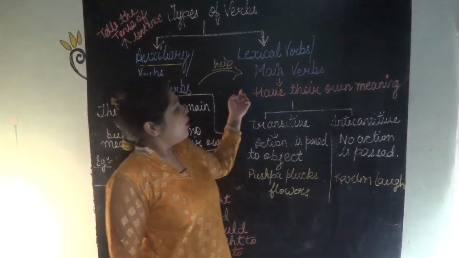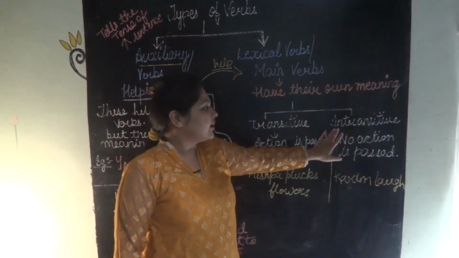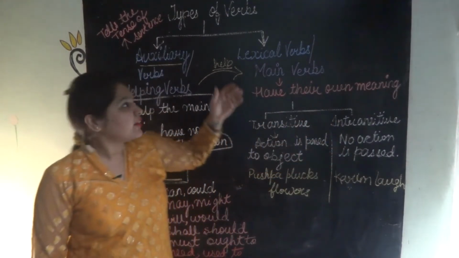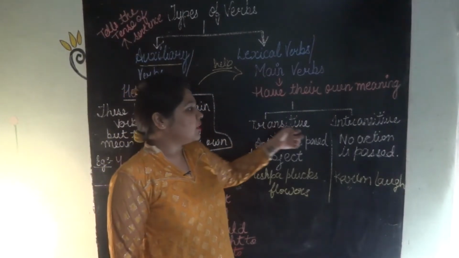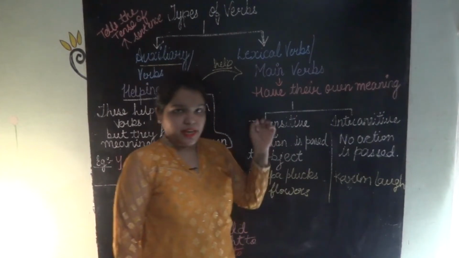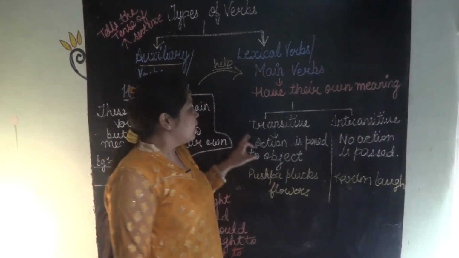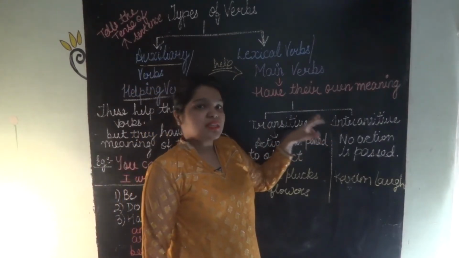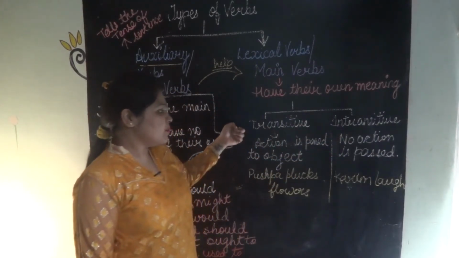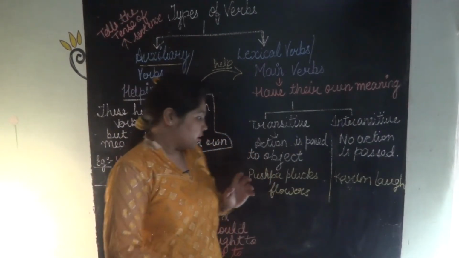Okay, now I have already told you about the transitive verbs and the intransitive verbs. When I started with the verbs, I told you about these two only. So these two come under the main verbs. That's why we have completed in the very first section of this video what are transitive verbs and what is an intransitive verb. As the name suggests, in a transitive verb action is passed to an object.